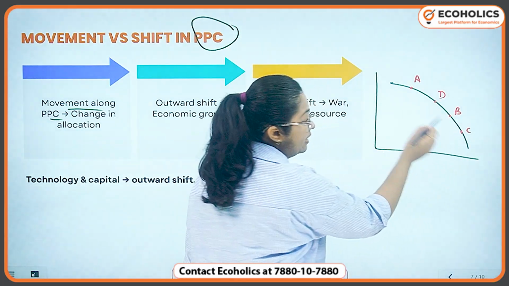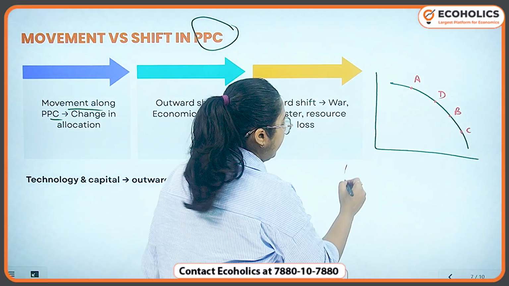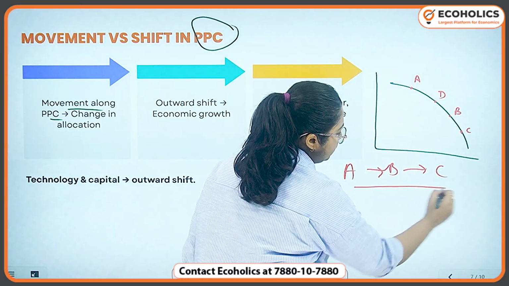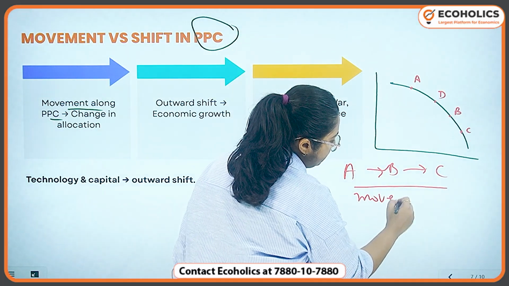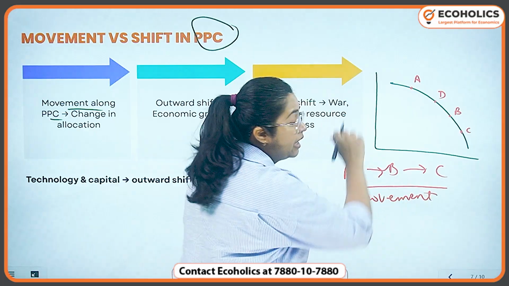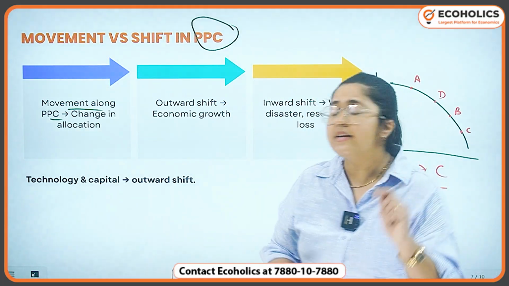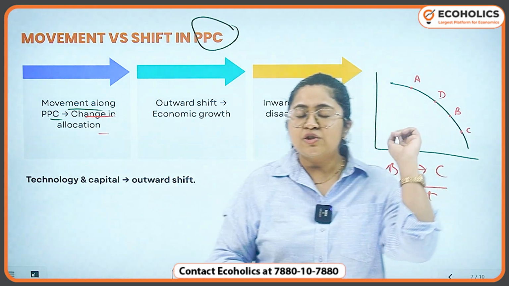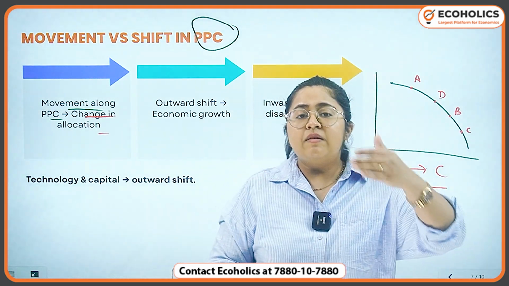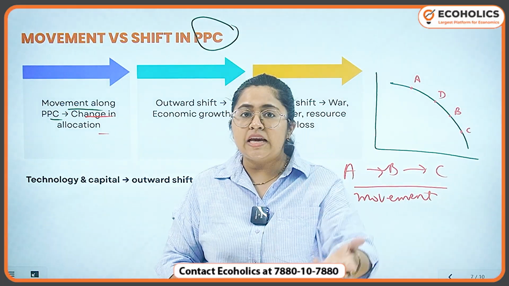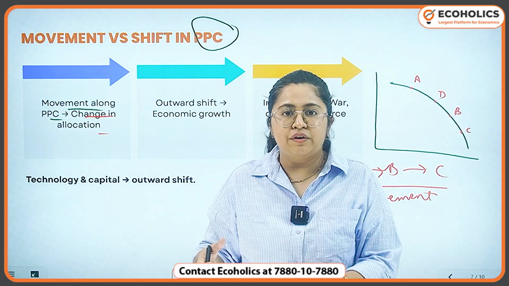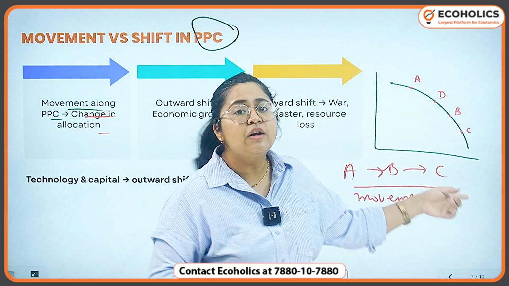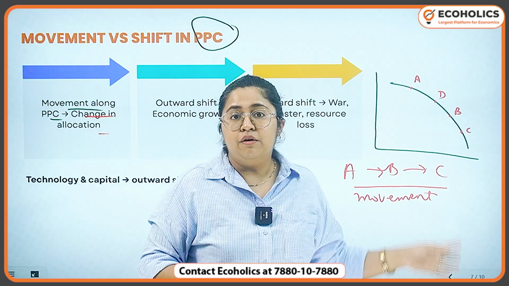So this is what these pointers are. From point A to B, B to C. This is what is called movement. This is movement along the PPC curve. And why does it happen? Because of change in the allocation of resources. Like we just saw in the example, when we started cultivating more wheat, the resources were shifted. So when the allocation of resources changes, it causes movement along the same curve.